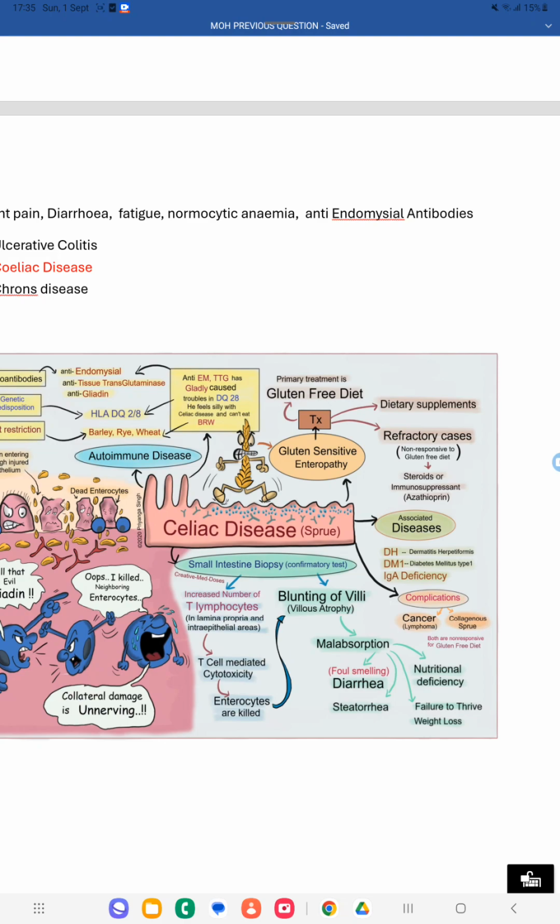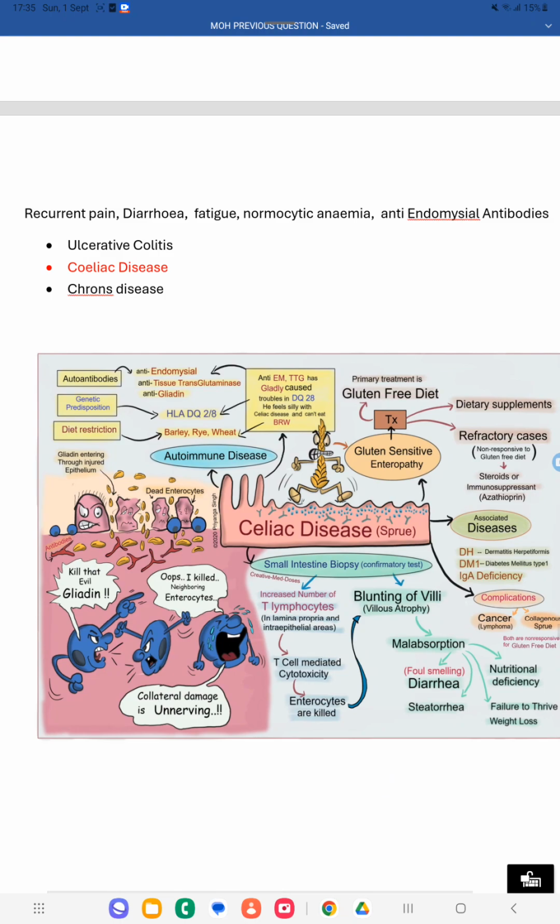Then failure to thrive and weight loss, because proper absorption of the nutrients is not there, so it results in weight loss and failure to thrive. Okay, and you can see an increased number of T lymphocytes. So this type of thing you can see in the case of celiac disease during the biopsy.